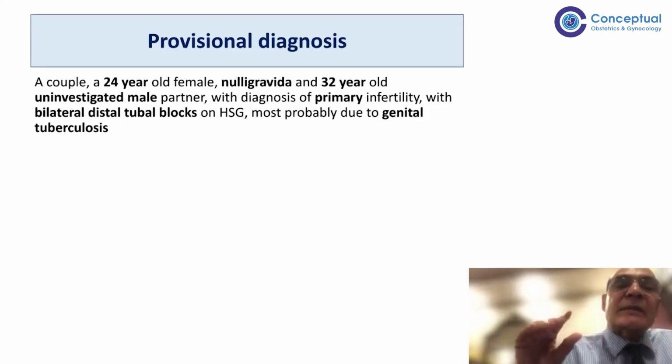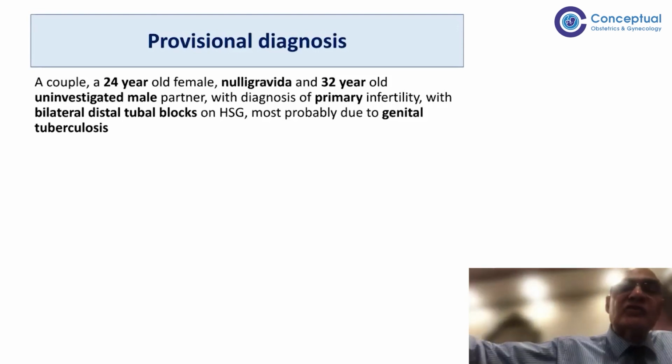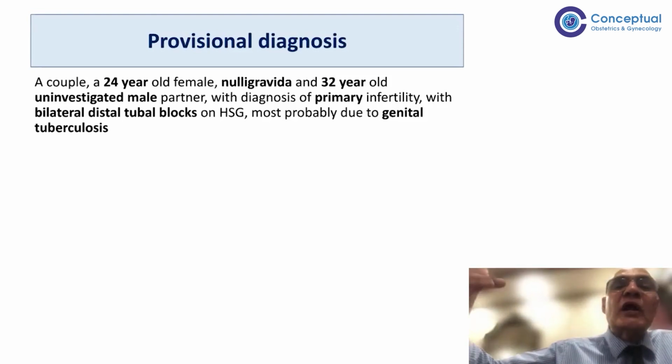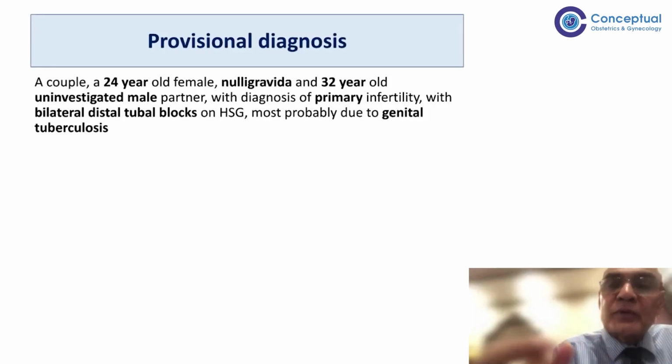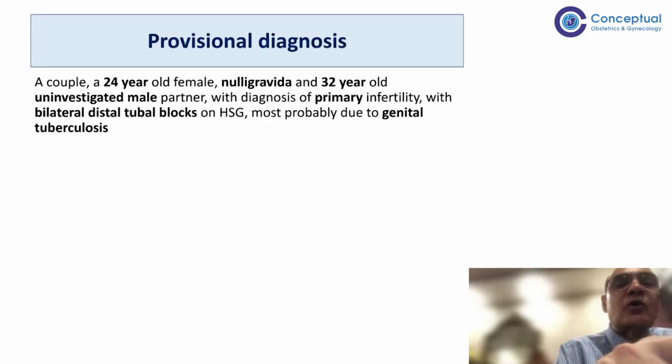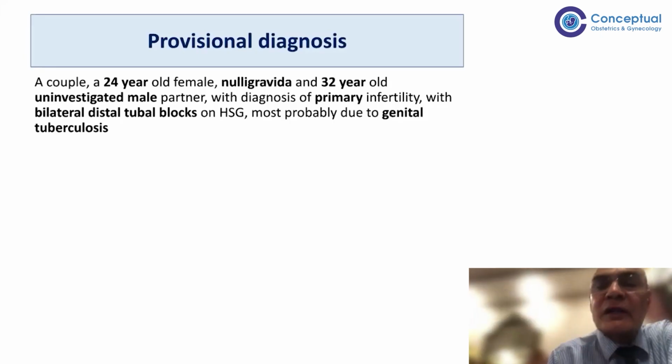So these are the various findings, and again, the laparoscopic findings can be divided into definite findings, probable findings, possible findings, like that. Some people divide them, though there is no definite proper classification. But there are three findings which are supposed to be definite findings. Number one, beading of the tube. Like in your case, you have got beading of the tube on HSG. So when we do laparoscopy, we can have this beading of the tube on laparoscopy also. So that is a definite sign of TB.